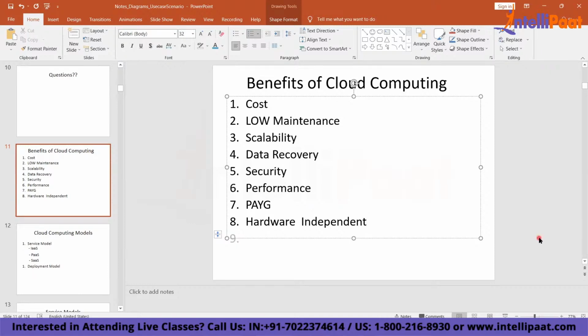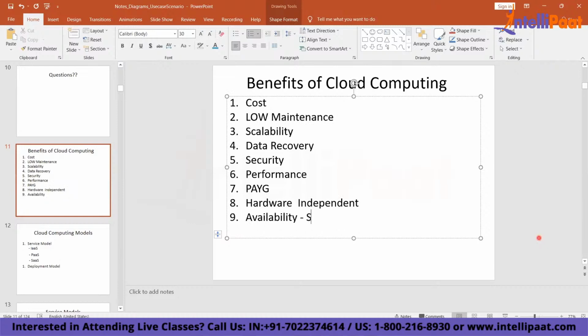The cloud service provider gives you availability. It gives you an SLA, a guarantee that your services will run 99.9% of the time. So SLA, scalability and availability are also provided.